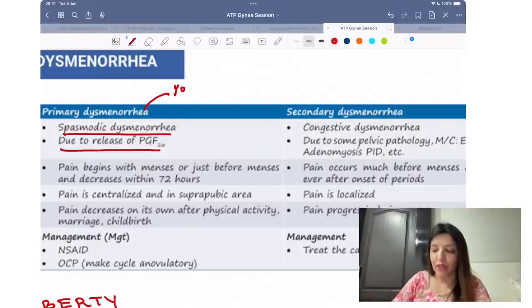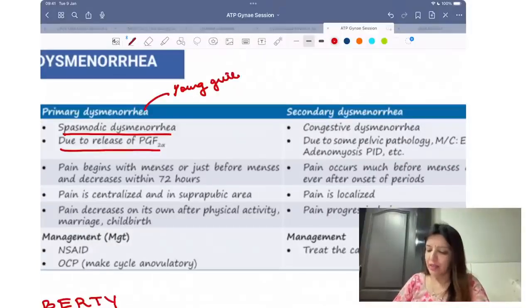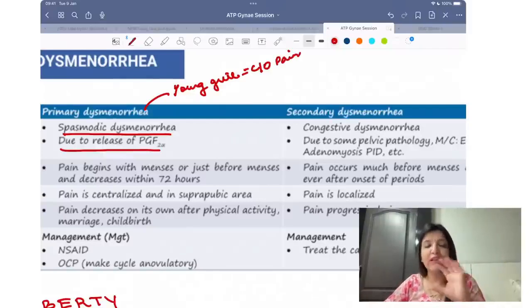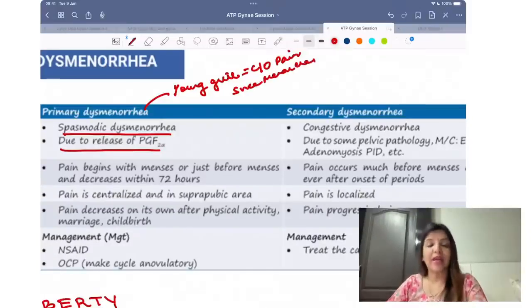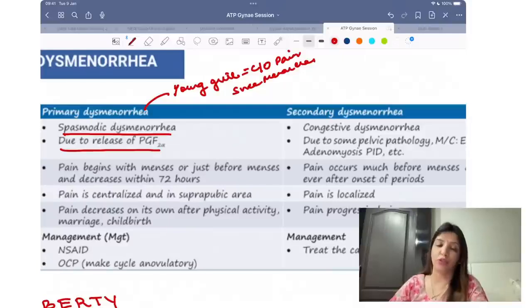In primary dysmenorrhea, you are going to get a young girl, and the young girl is going to complain of pain. She is going to say that, leaving aside the first 6 months to 1 year after I started my menarche, ever since my menarche I am having pain. So she complains of pain since menarche. This pain, as I told you, has no pathology responsible for it.